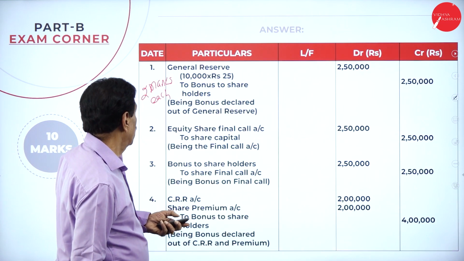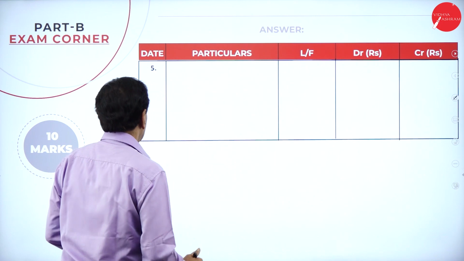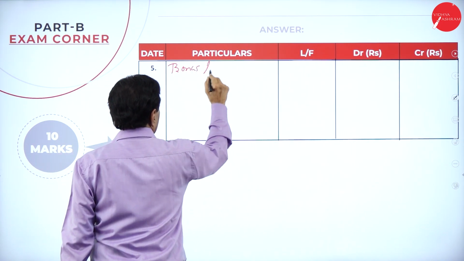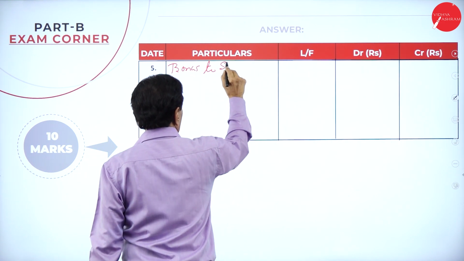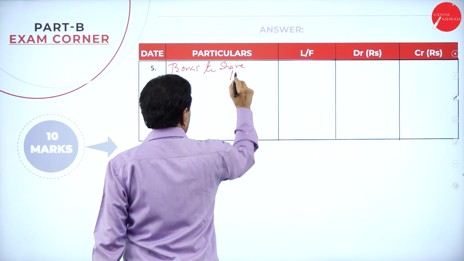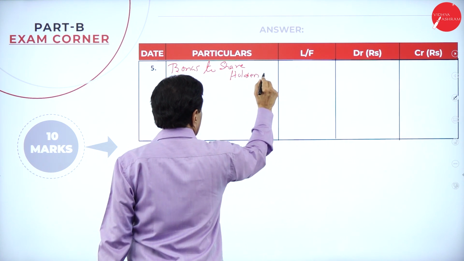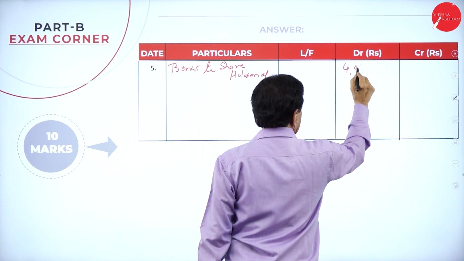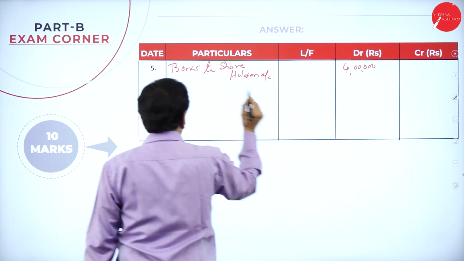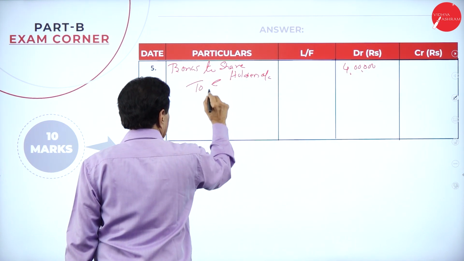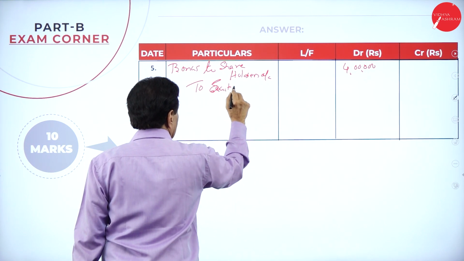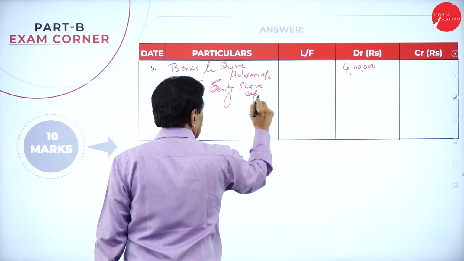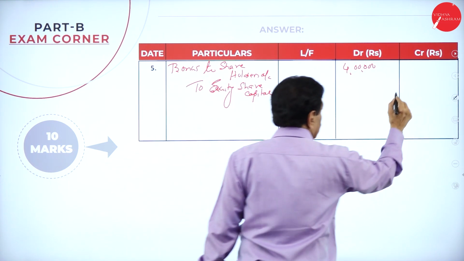Next entry here now: bonus to shareholders account debit, this is 4 lakh, to equity share capital account 4 lakh.